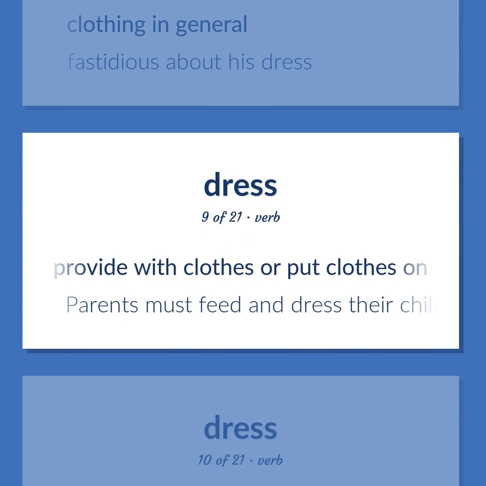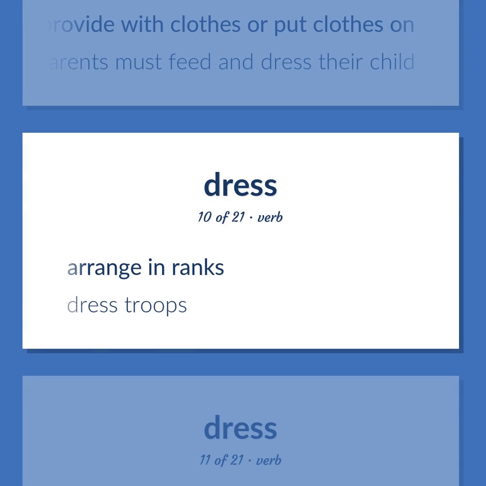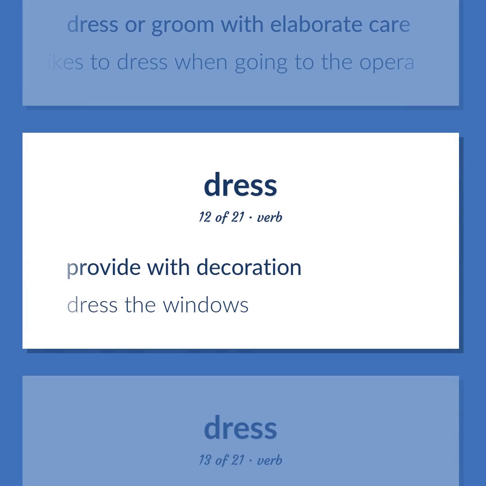Provide with clothes or put clothes on. Parents must feed and dress their child. Arrange in ranks. Dress troops. Dress or groom with elaborate care. She likes to dress when going to the opera. Provide with decoration.